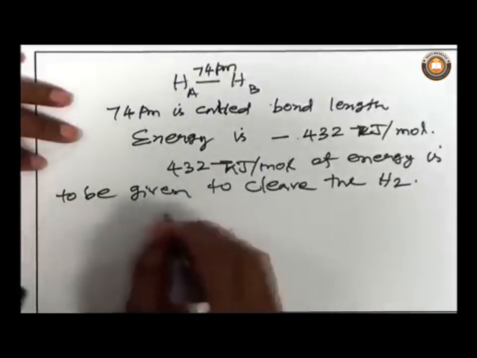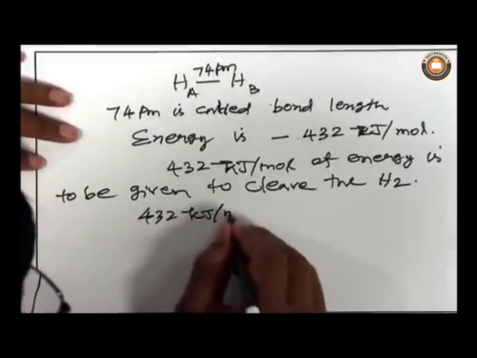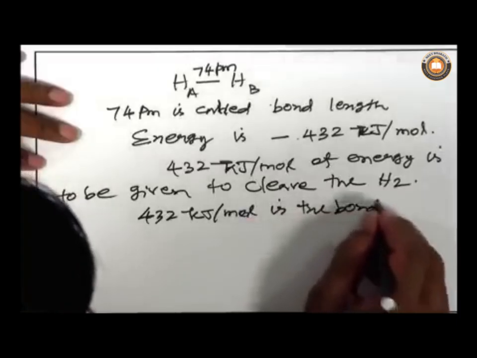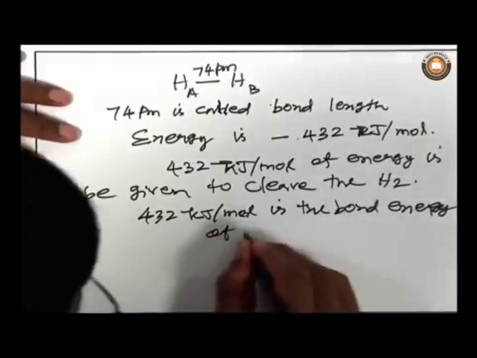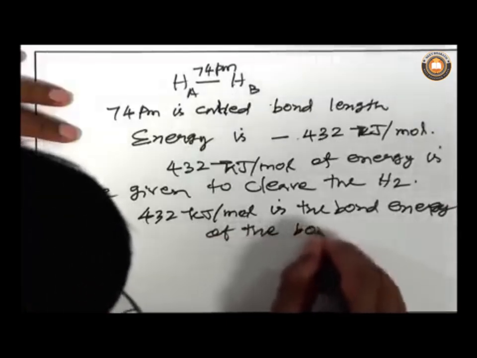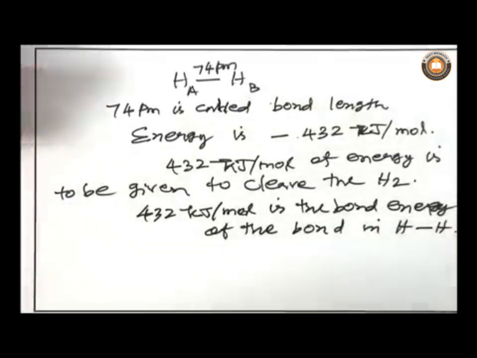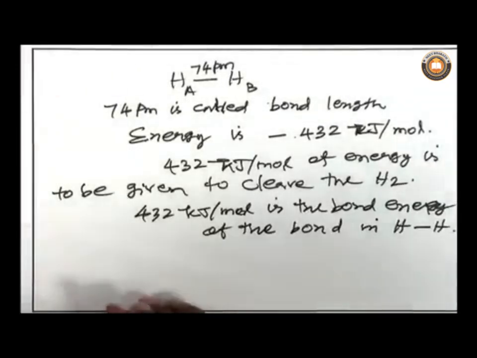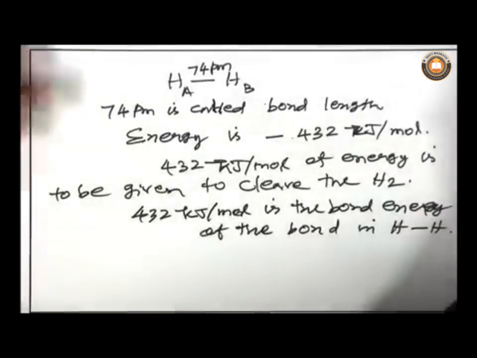So, 432 kilojoules per mole is the bond energy of the bond in the hydrogen molecule. From this it becomes clear what bond energy is, and what a bond length is.